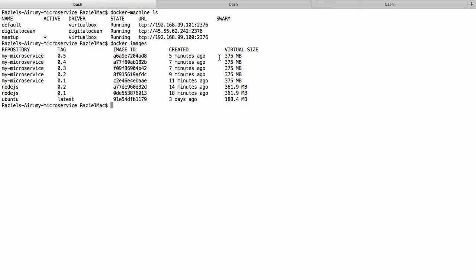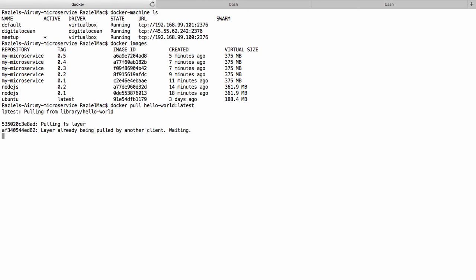So what I will do, I will actually pull a slimmer Docker image, and I will show you how I do it on a very slim and light Docker image, but it will basically work the same, just a longer time, on any other image. So let me do docker pull hello-world. That is a very light image available in Docker Hub.